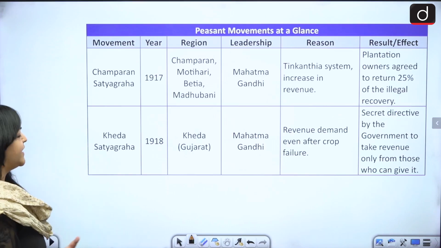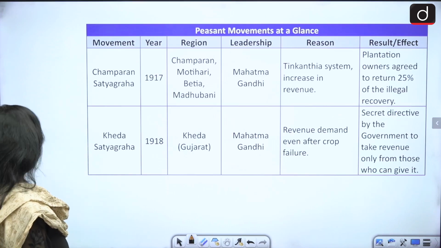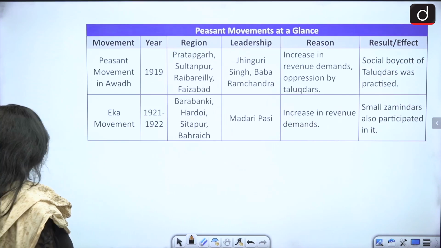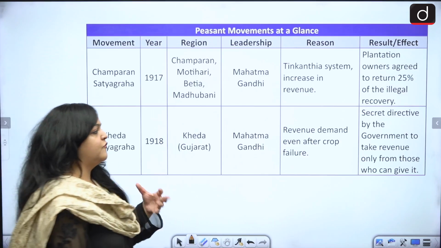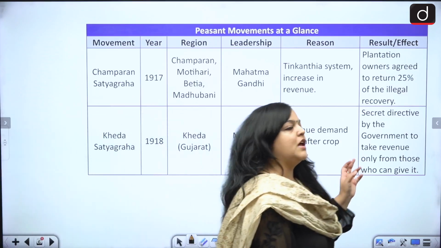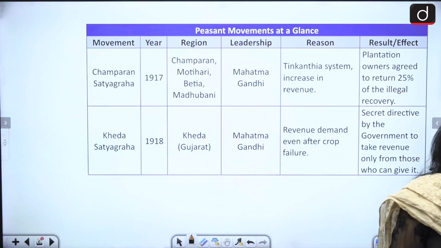Next, Champaran Satyagraha, Kheda, and this, I don't think we need to discuss this because this is something I'm sure you would know about, right? But let's just glance through it, okay?